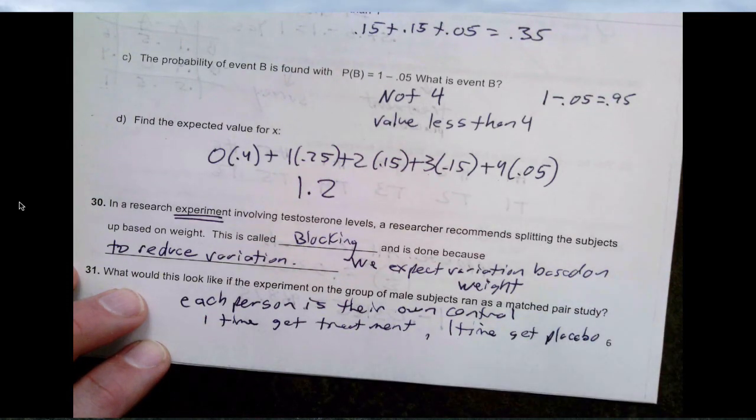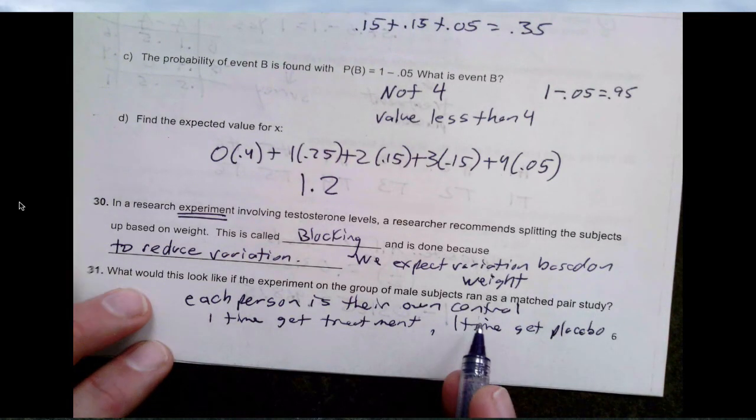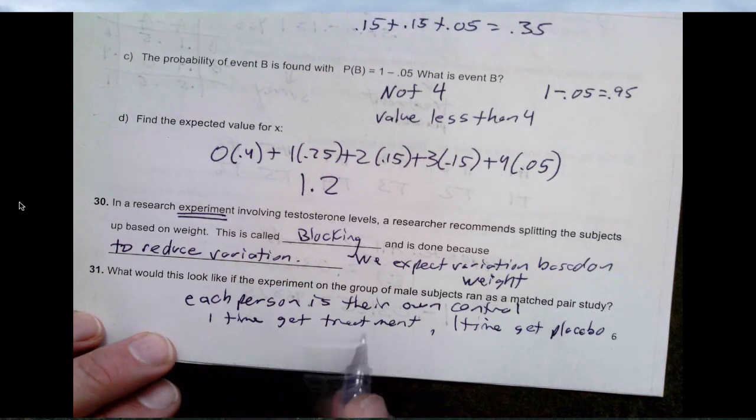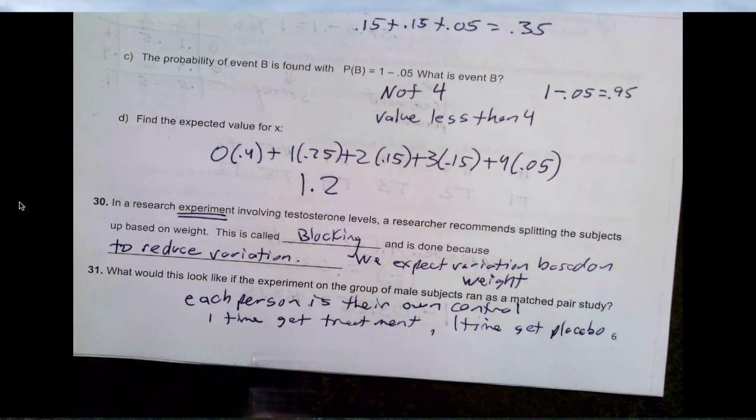Okay, that is one way to do it. So each person could be their own control, where one time they get the treatment, one time they get the placebo. And you should alternate the order and randomly assign, like person one is going to receive treatment and then placebo based on a coin flip or something like that, where the order in which they do these is randomly assigned. Second way to do it is to take two identical people, and person one receives the treatment, person two receives the placebo, and then you compare them, and that's it. All right.